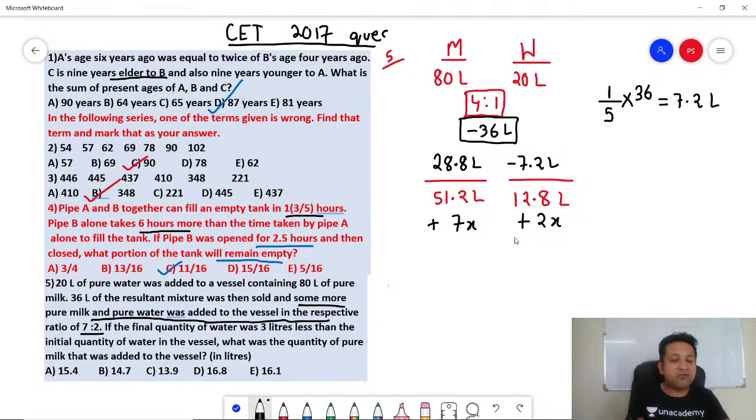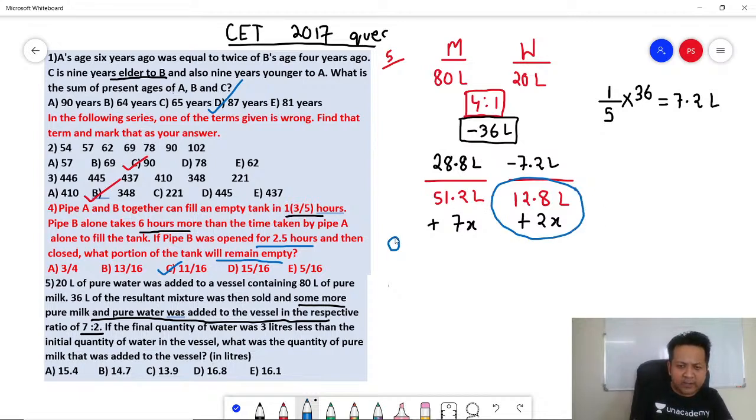Now they say the final quantity of water was 3 liters less than the initial quantity. Fine. You already know the final quantity of water. So can I say original quantity of water minus the final quantity of water is 3? What is original? 20.